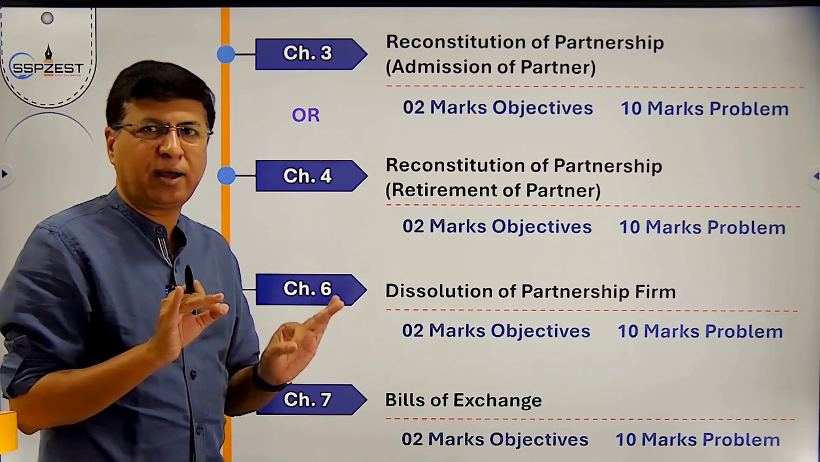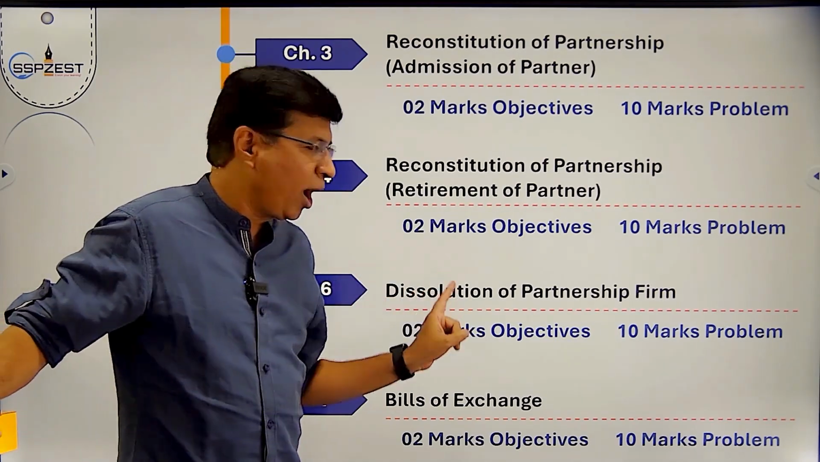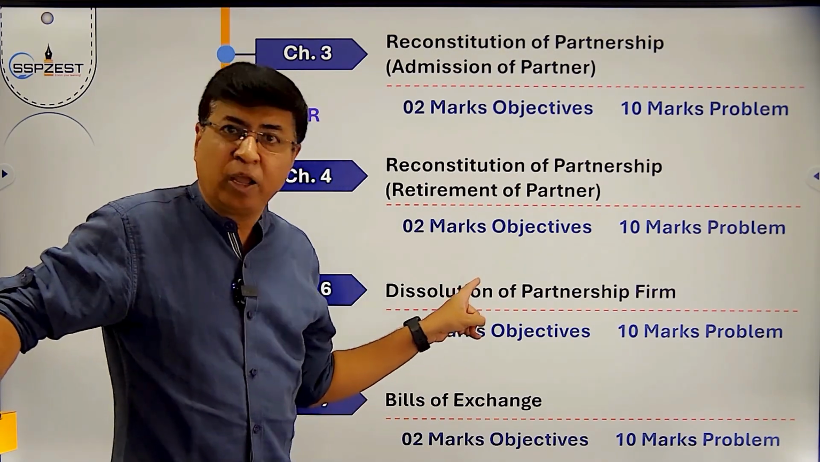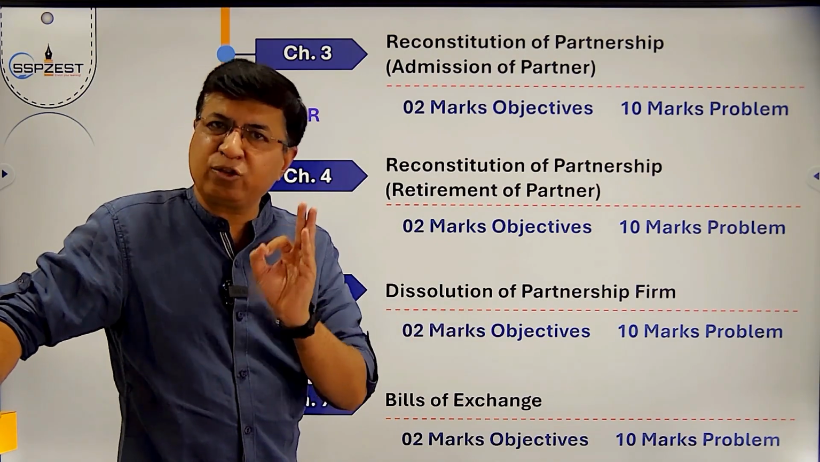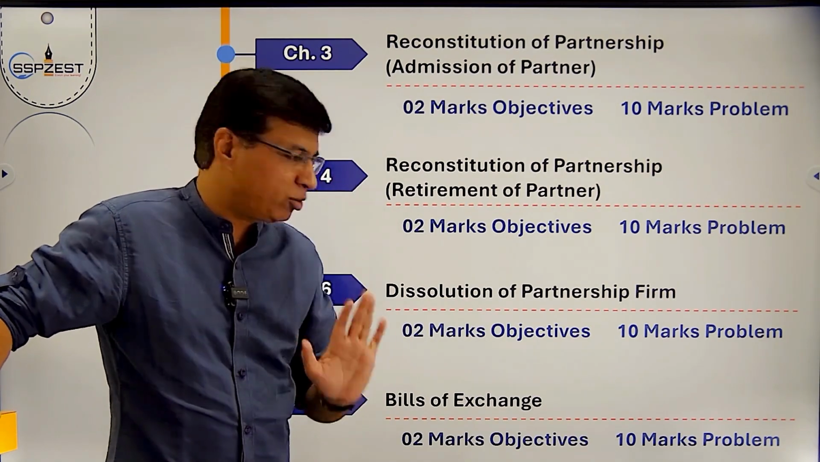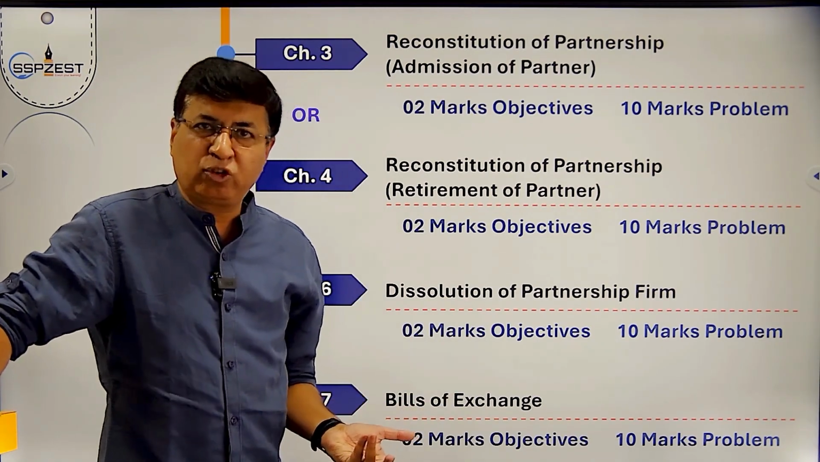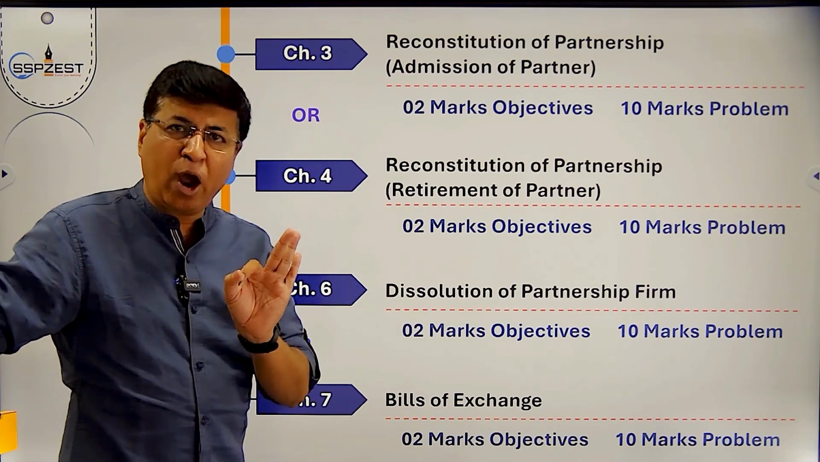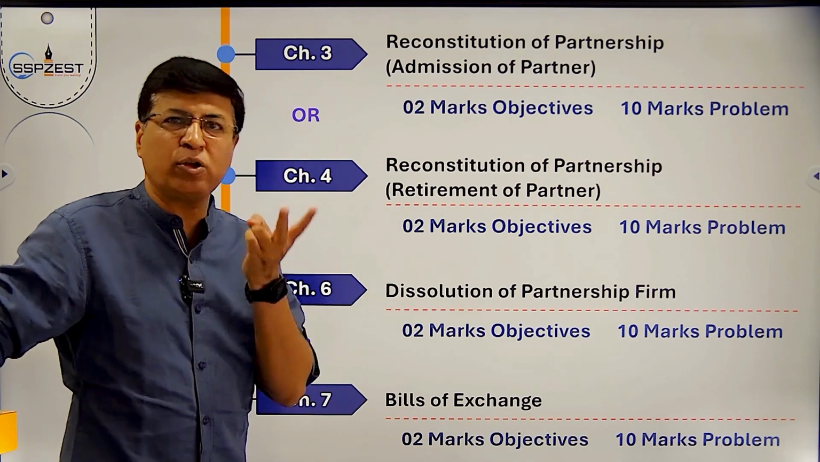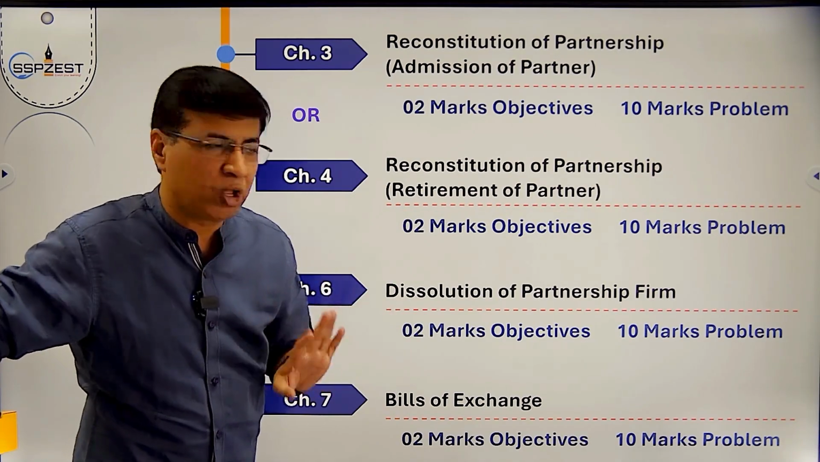Once again, I will suggest you have to be clear conceptually in both the chapters. Dissolution, one of the interesting chapters. Bills of exchange, the easiest chapter in the syllabus of 12th. So in the exam you have to practice only one, but for 12th you have to be conceptually clear in both the chapters. So clear?